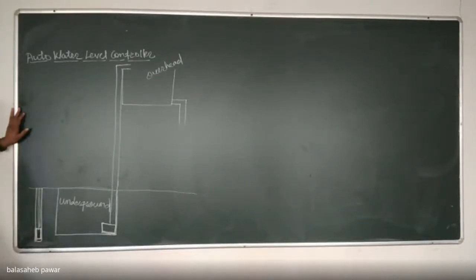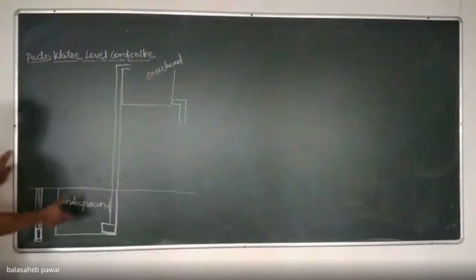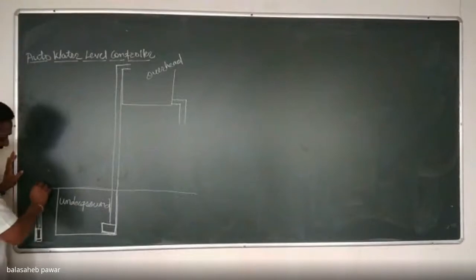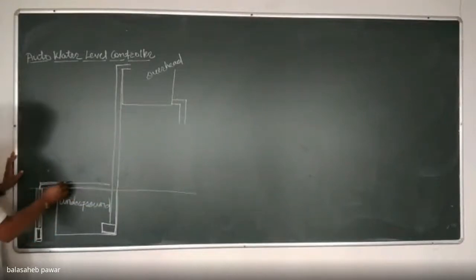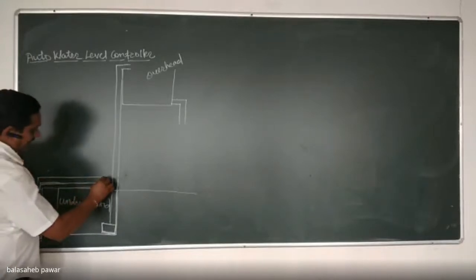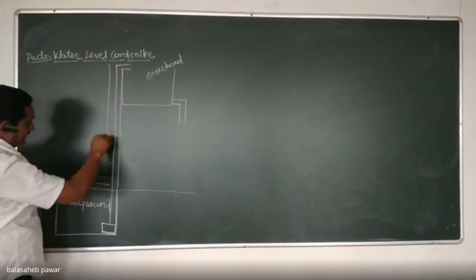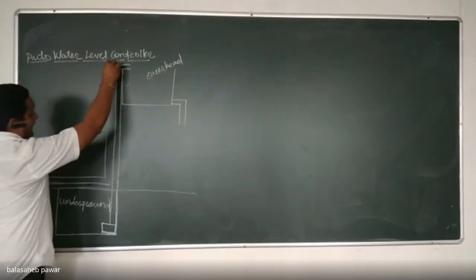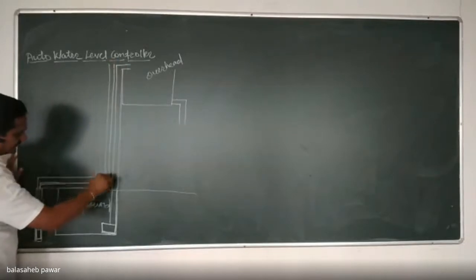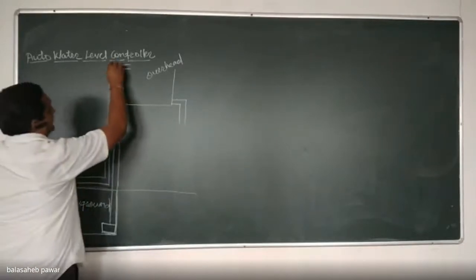If water is not available in this underground tank, what is the source of this water? This is from the corporation, correct? But if it is not available, then we have to turn on the water pump which is available in that tube well. Mostly a separate pipeline is there. This is one more inlet to that overhead tank. This is the other inlet.